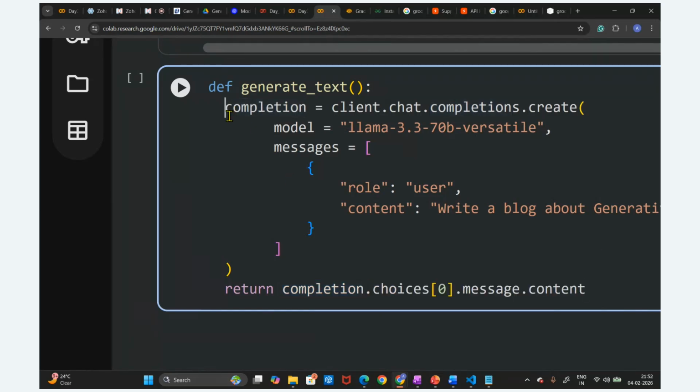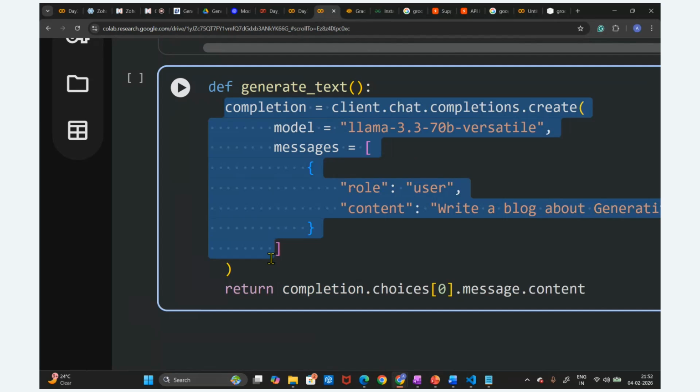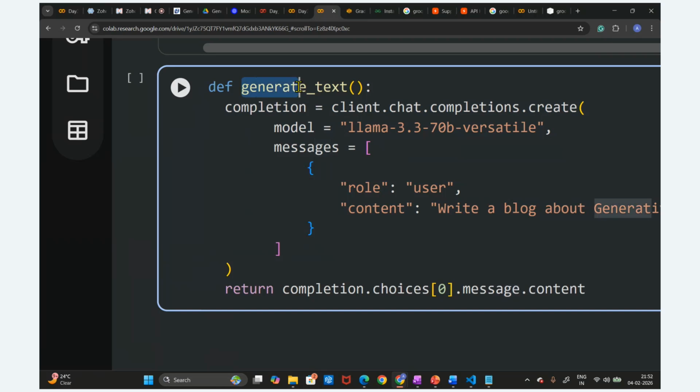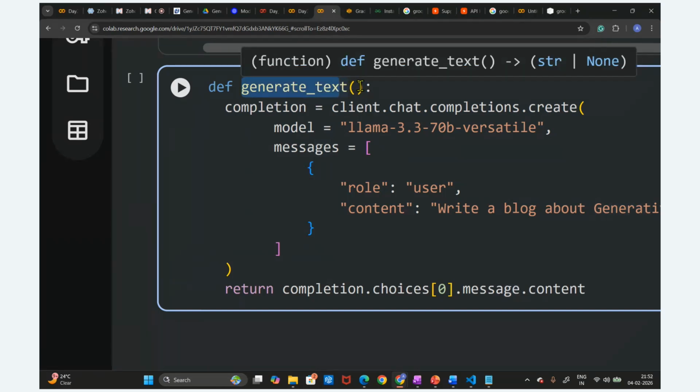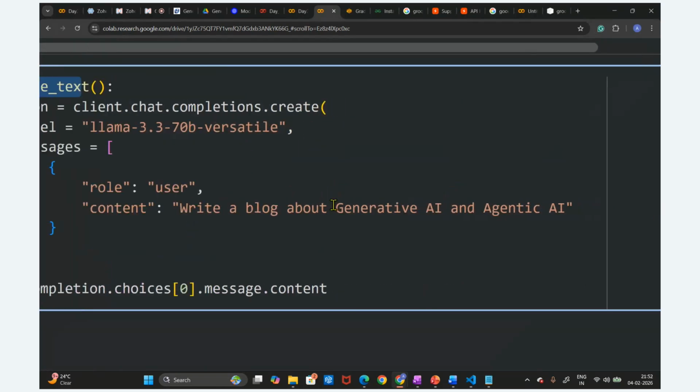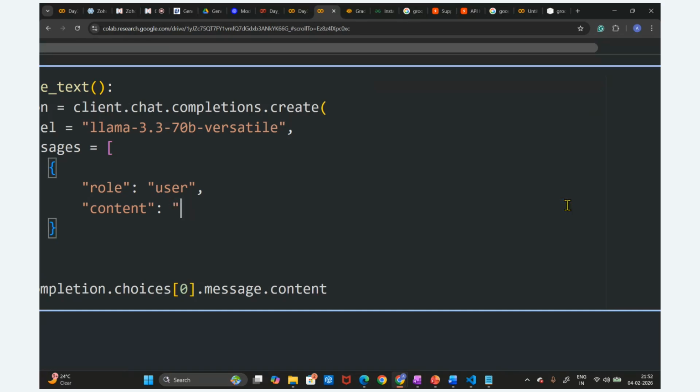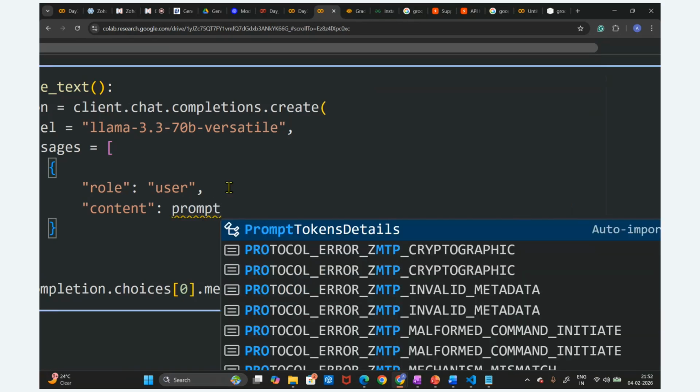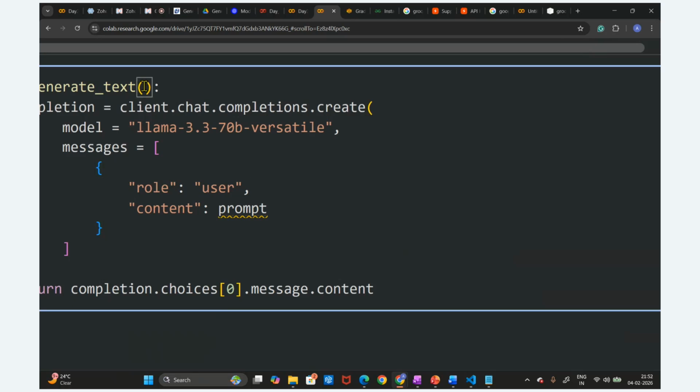We have written this in function format so that we can deploy and create this application, right? You can see this is def generate_text. In generate_text, we have written this prompt here. Instead of writing the prompt directly, I'm going to remove this part and write a simple prompt here, and I'm going to pass the user query to the function.